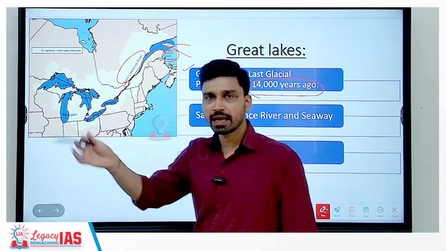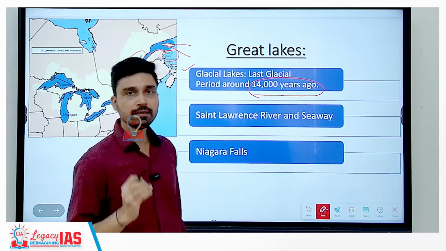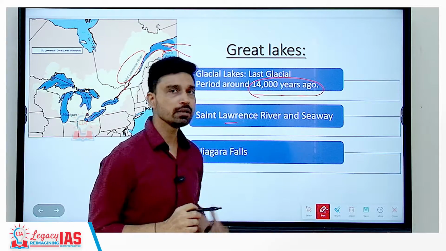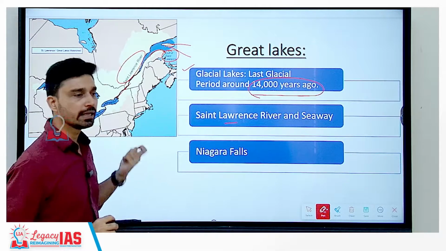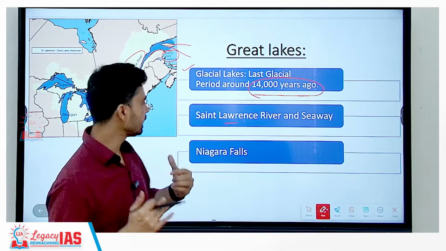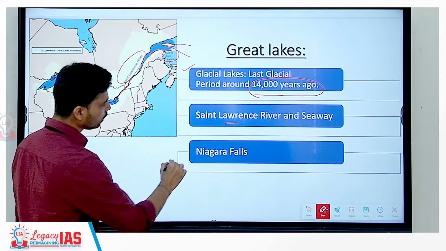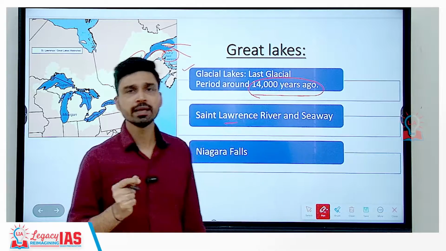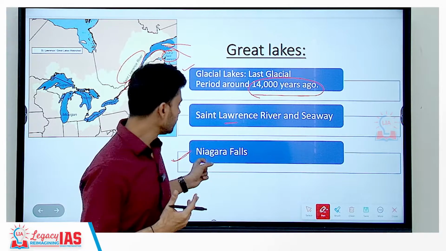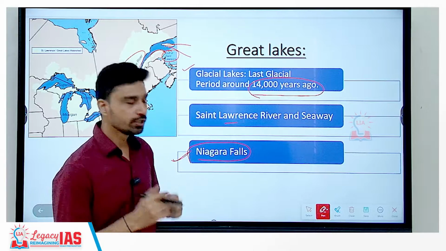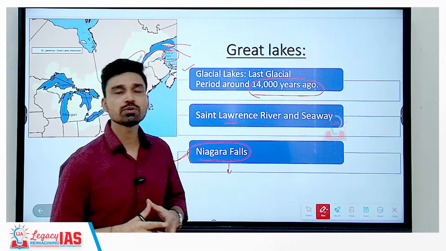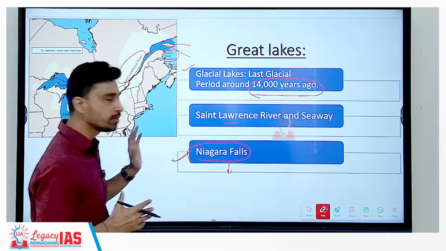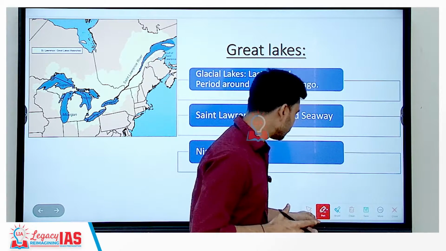From there the ships can go into the Atlantic Ocean, and then the trading can also be basically supported by this formation of the St. Lawrence River and Seaway. So that is why this area is one of the major industrial hubs of both US and Canada, or basically we can say North America. Not only that, on these Great Lakes, one of the most notable, picturesque, beautiful and touristy places of North America, that is Niagara Falls, is also situated. And Niagara Falls serves as one of the major sources of hydroelectricity generation that also further supports the industries that are located in the Great Lakes region.